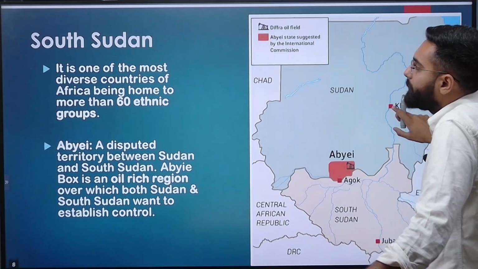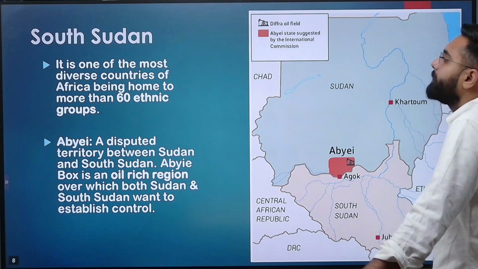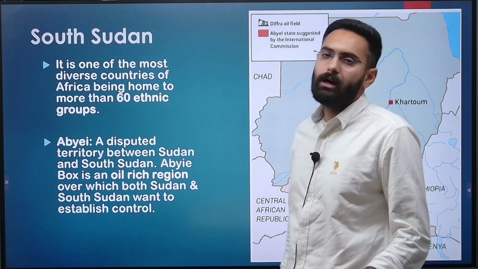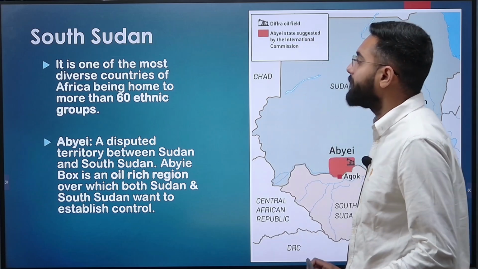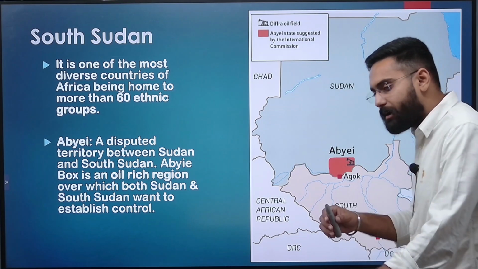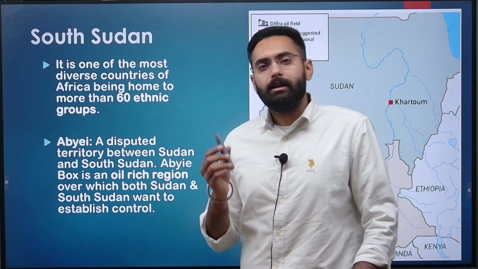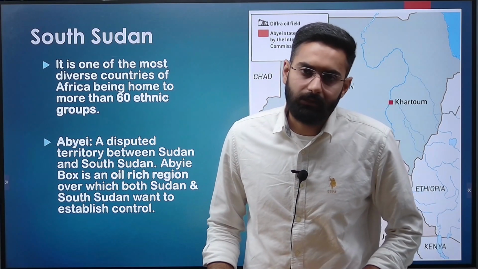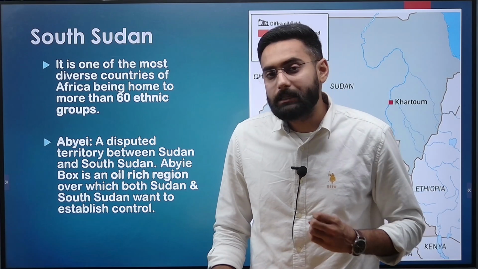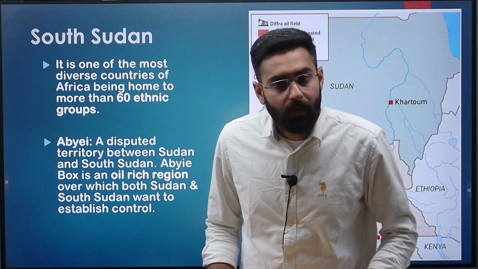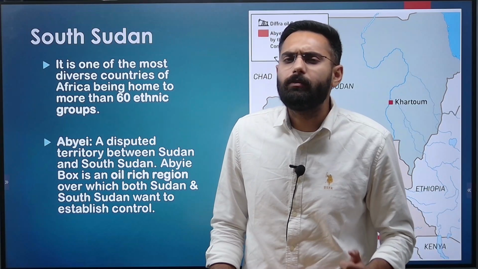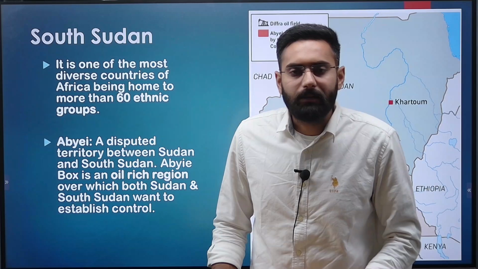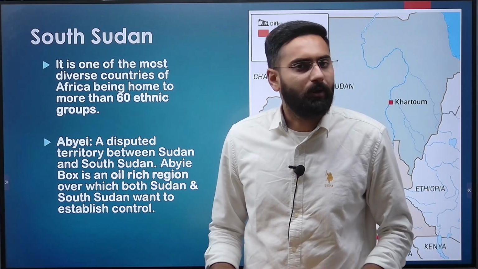Now coming a little south of Somalia and a little deeper into the African continent, your South Sudan. South Sudan is also one of the most diverse countries of Africa because it is home to about 60 to 70 ethnic groups. When 60-70 ethnic groups are living together there, and there is a clash between two different countries, that is Sudan and South Sudan, then ethnic conflict is also bound to happen.